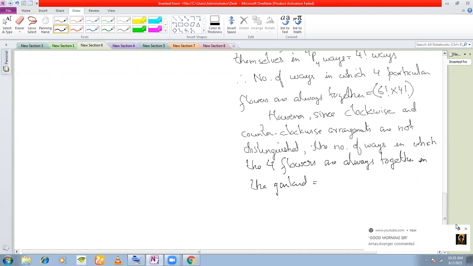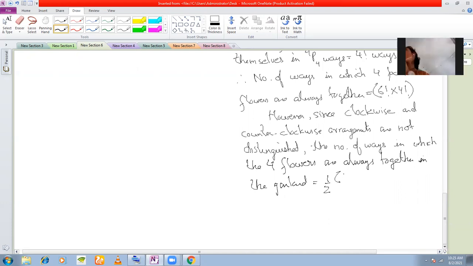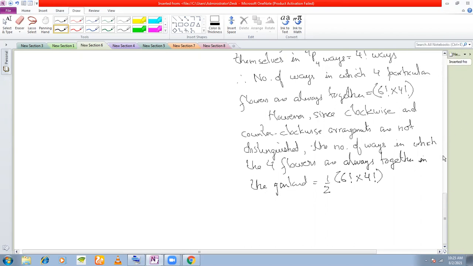is equal to half of factorial 6 into factorial 4. Right? That's your answer. Are we clear with this? Yes, sir. Okay. So that finishes off your part on permutations.